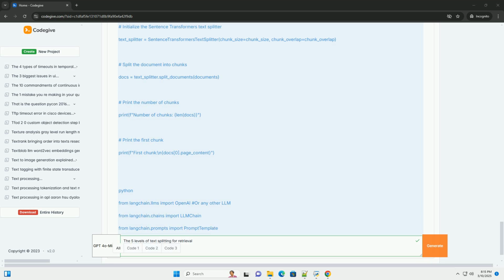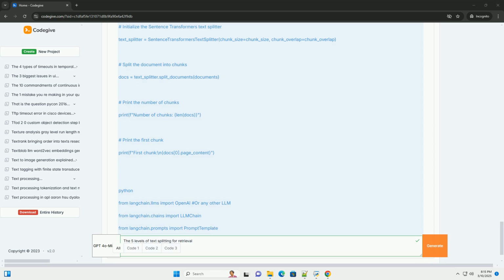Explanation: the sentence transformers text splitter uses the sentence transformers library to compute sentence embeddings. It attempts to group sentences into chunks based on their semantic similarity. Sentences that are semantically close together are more likely to be in the same chunk.